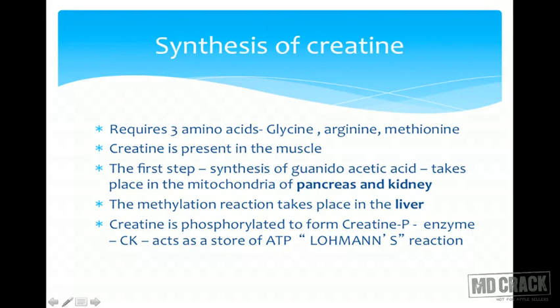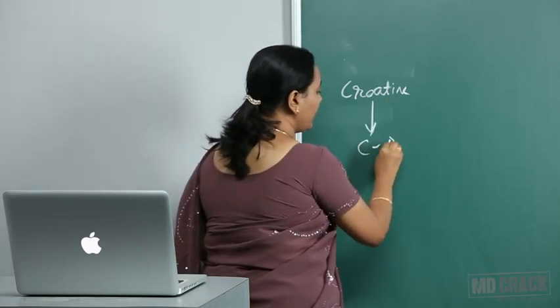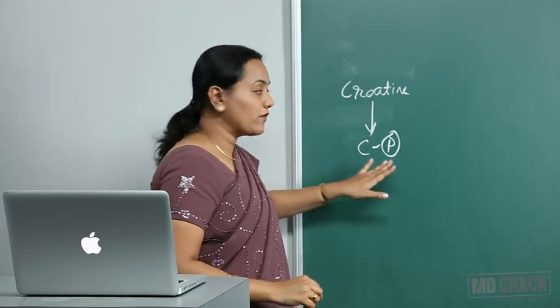Creatine is mainly present in the muscle. It is the main storehouse of energy in the muscle. How can it store energy? Creatine, I'll just talk about creatine. Creatine is converted to creatine phosphate. Whenever it wants, it forms creatine phosphate. So when it forms, from where does it do?